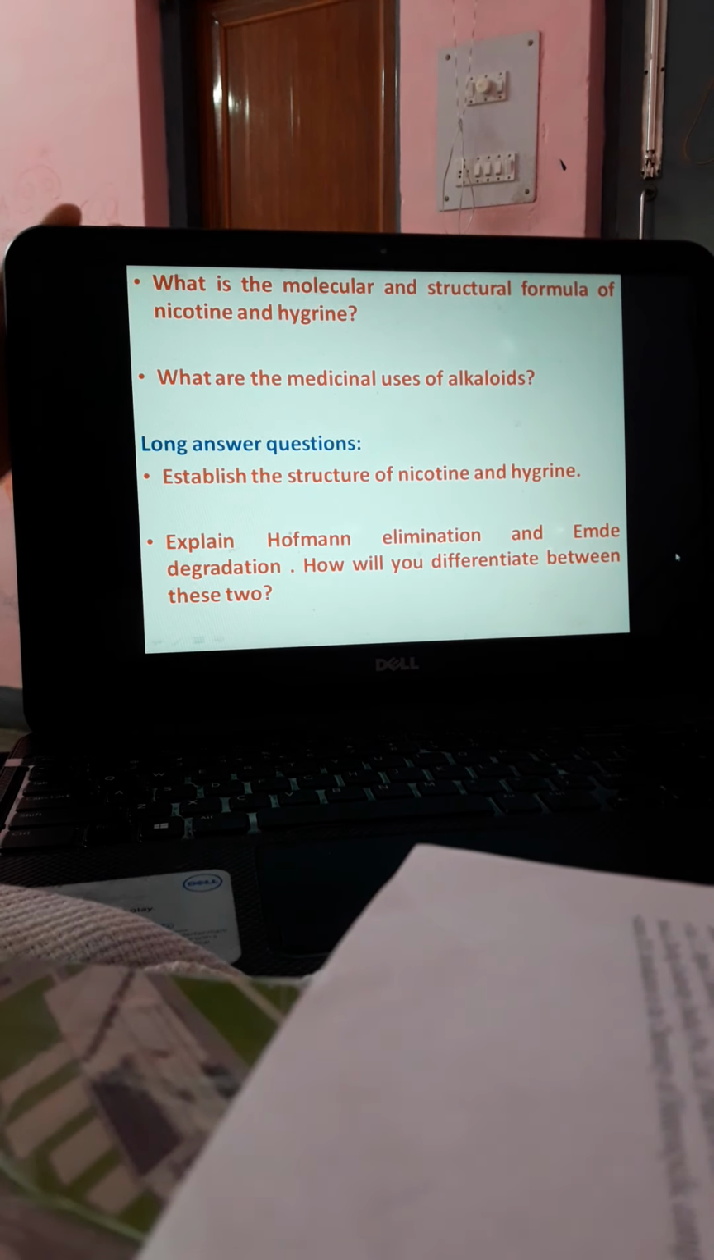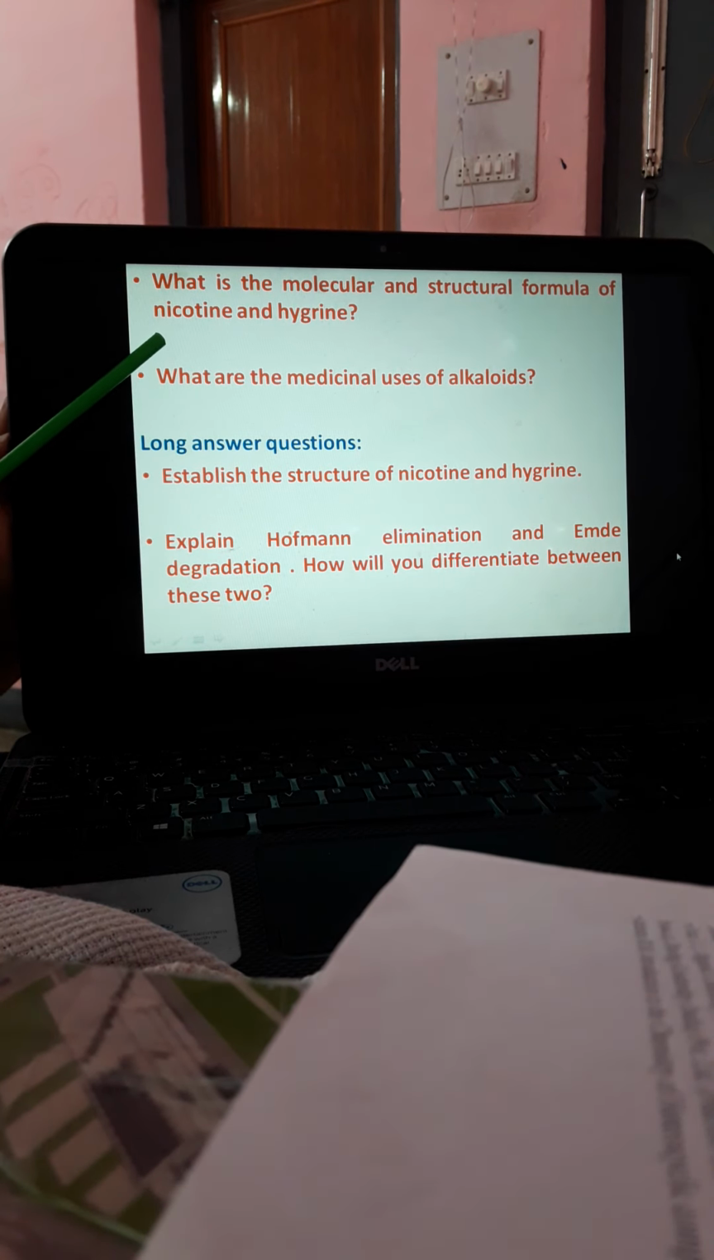So this is the process of exhaustive methylation, especially Hofmann exhaustive methylation. Next question is, what is the molecular and structural formula of nicotine and hygrine? So you have to state the molecular formula as well as the structural formula of nicotine and hygrine.